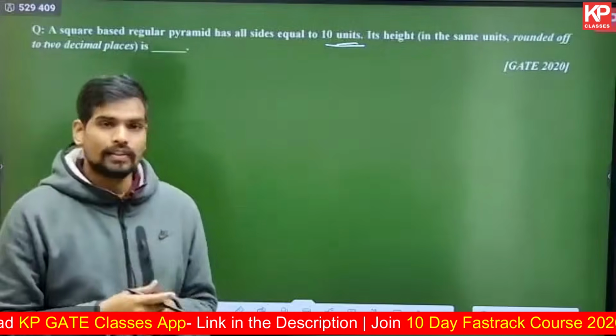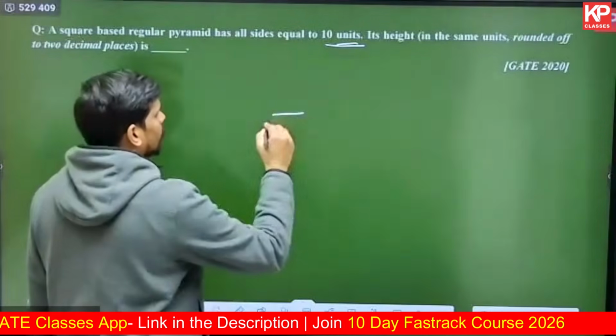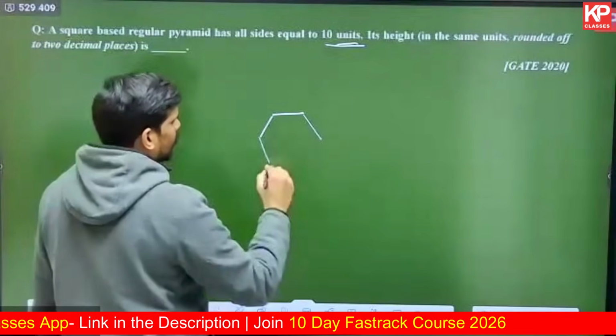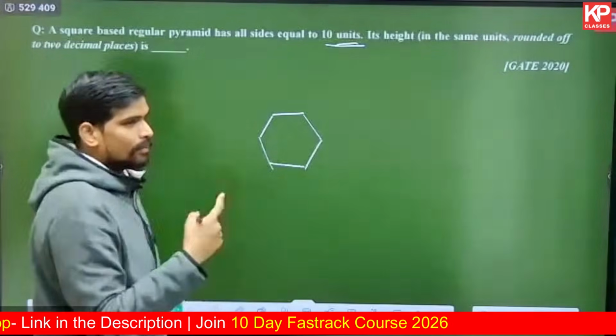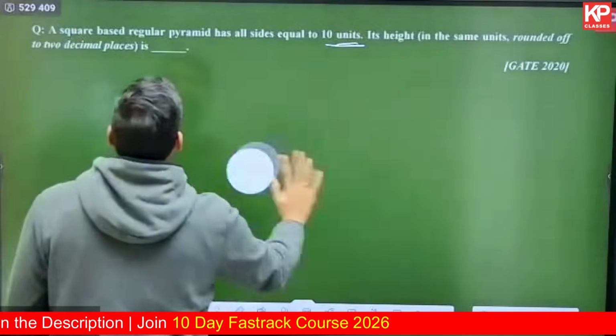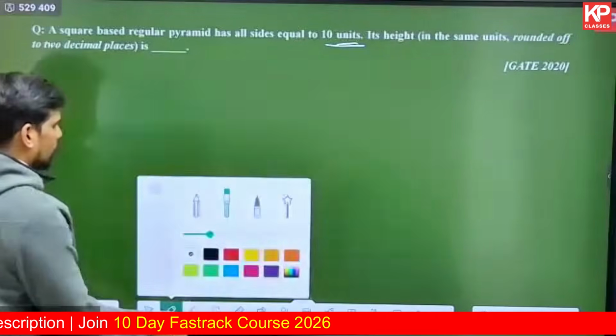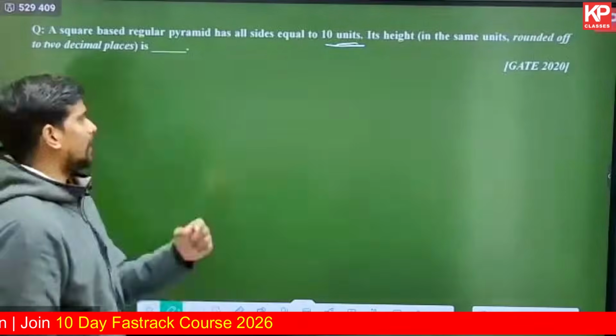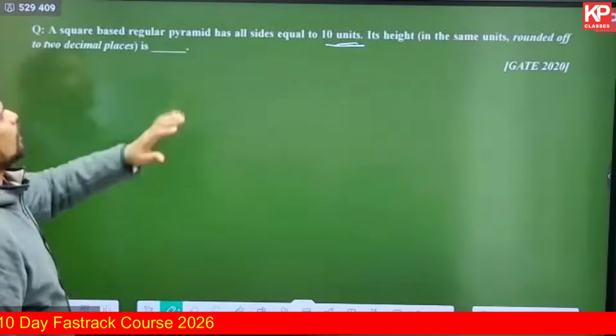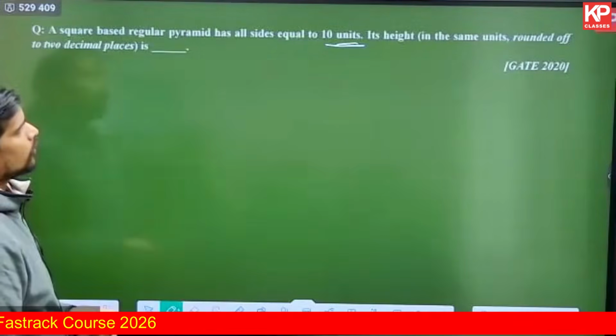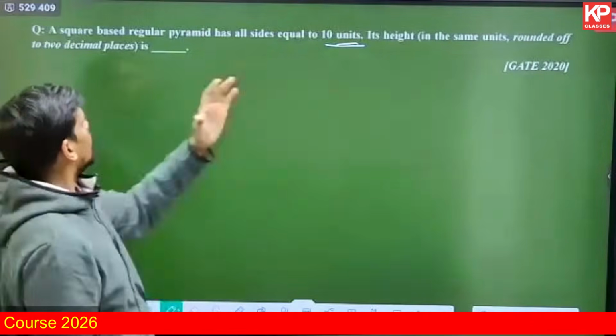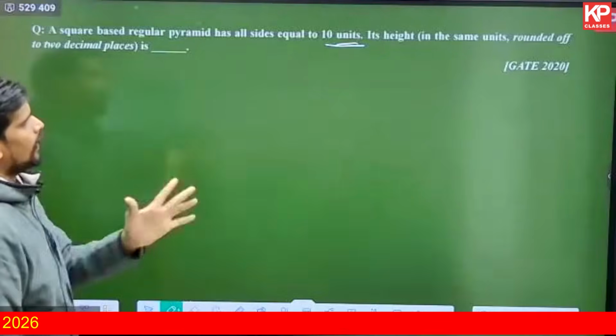You know what a regular hexagon is. A regular hexagon is something where there are 6 sides and all are of the same length. Similarly, a regular pyramid also is something where you have all sides of equal length. That's what a regular pyramid is. A square based regular pyramid has all sides equal to 10 units. Its height is dash. That's the only information given.